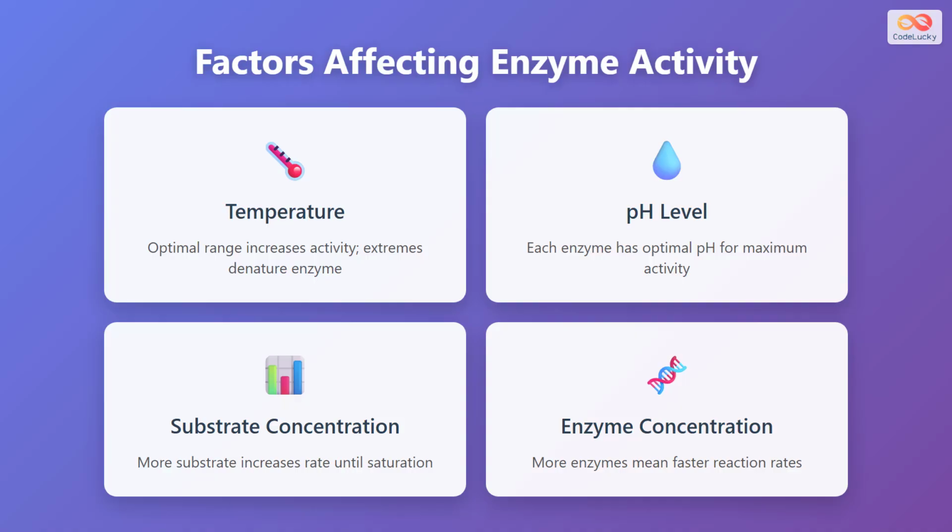Several factors influence enzyme activity. Temperature affects enzyme function, with an optimal range that increases activity, while extreme temperatures can denature the enzyme and destroy its structure. pH level is also critical, as each enzyme has an optimal pH at which it functions best. Substrate concentration affects reaction rate, with more substrate increasing the rate until all enzyme active sites are saturated. Finally, enzyme concentration directly impacts reaction speed, as more enzyme molecules mean more active sites available for catalysis.